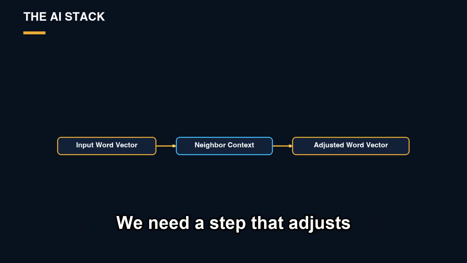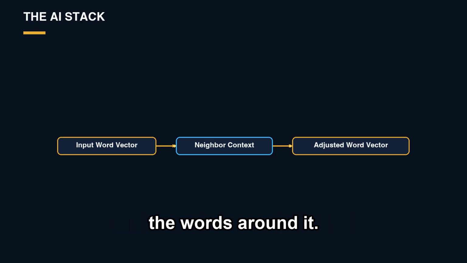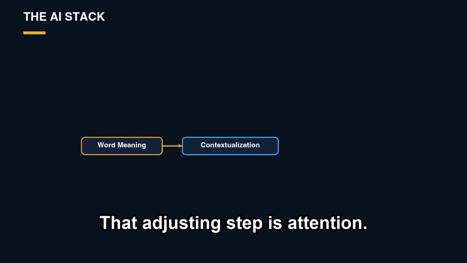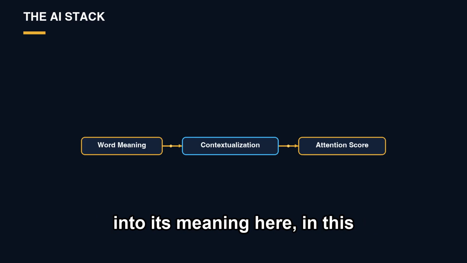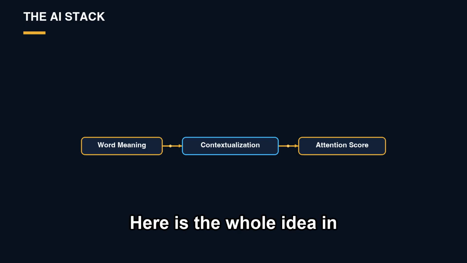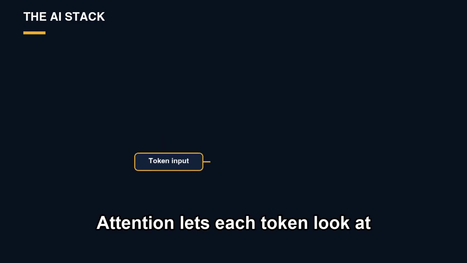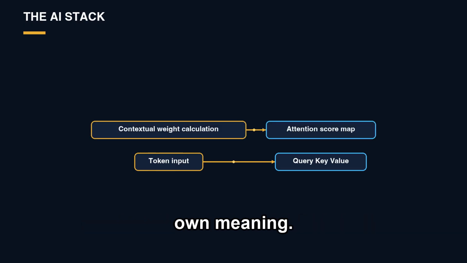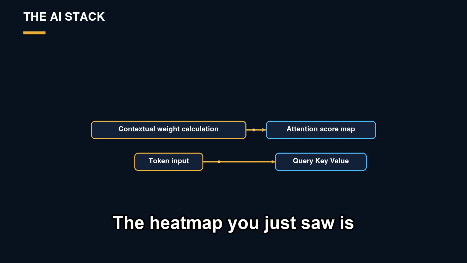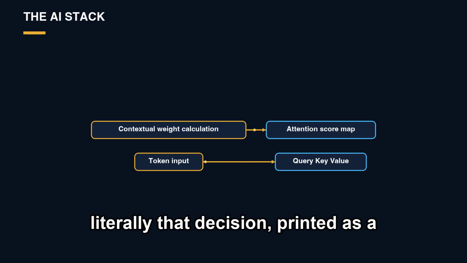We need a step that adjusts each word's vector in light of the words around it. That adjusting step is attention. It turns a word's generic meaning into its meaning here, in this sentence. Here is the whole idea in one sentence. Attention lets each token look at every other token and decide how much each one should influence its own meaning. The heat map you just saw is literally that decision, printed as a grid.